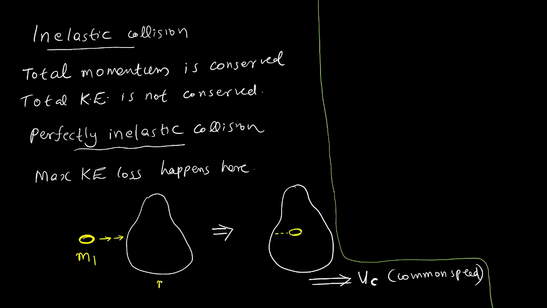The second body has mass m2. The first body is moving with velocity u. The second body does not move initially. After collision, the smaller one will be completely embedded inside the other body and both of them will have the common speed Vc.